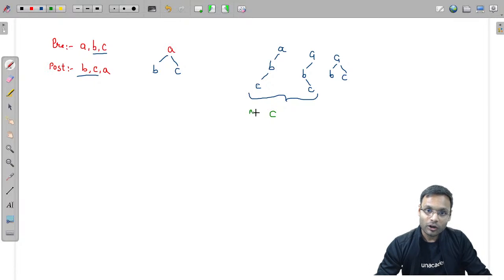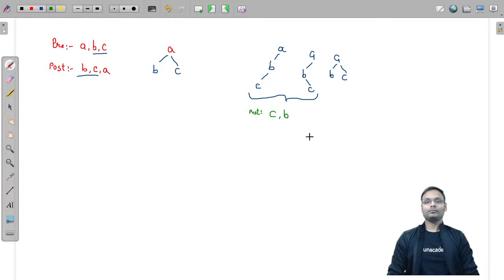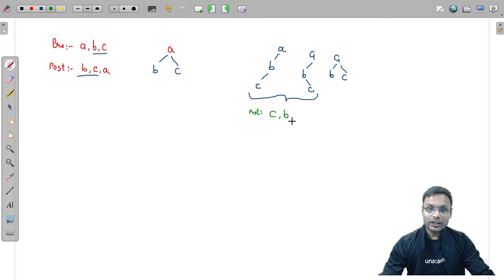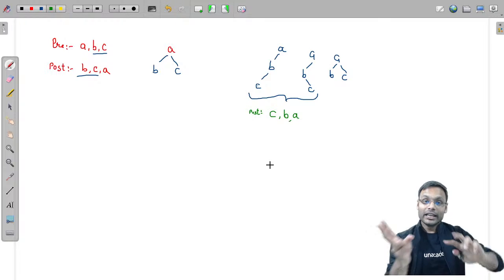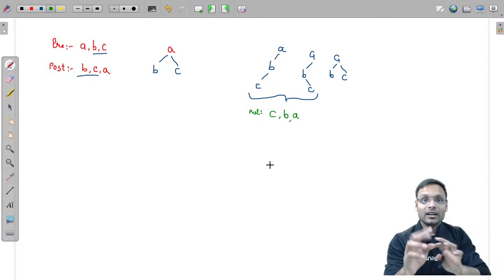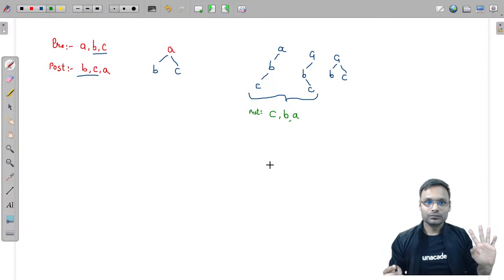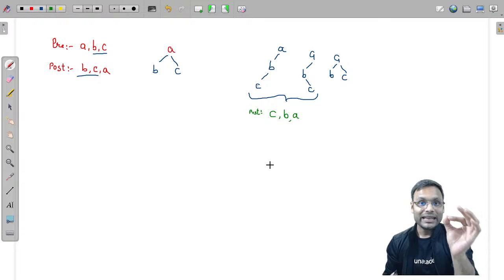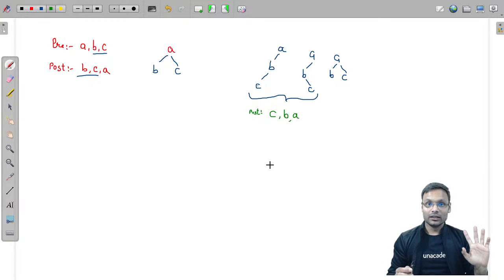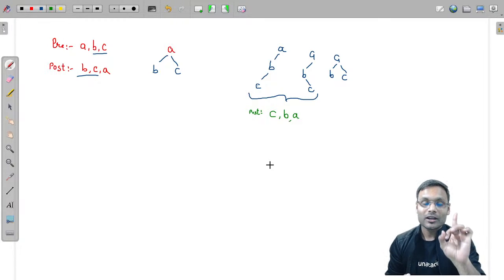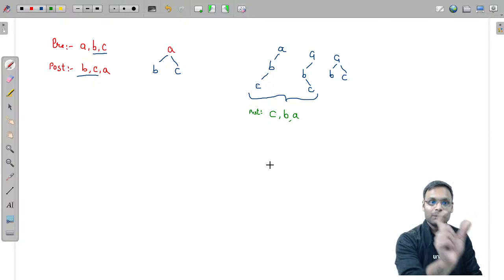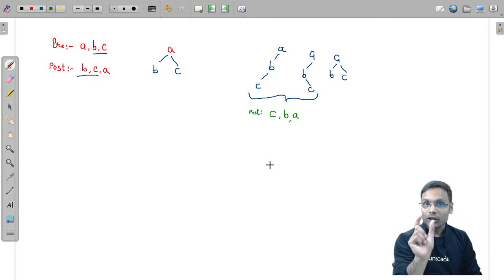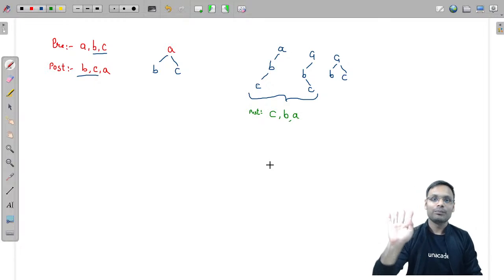After that, B should come. Post-order traversal should have these nodes in the reverse order if B and C are parent and child. But B and C are not parent-child. If those are not parent and child, if those are siblings, then pre-order and post-order will have the same sequence of B and C.